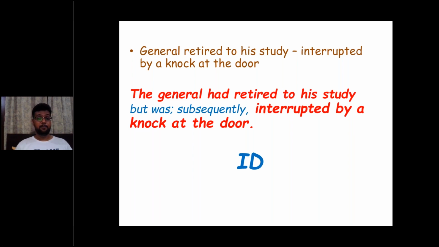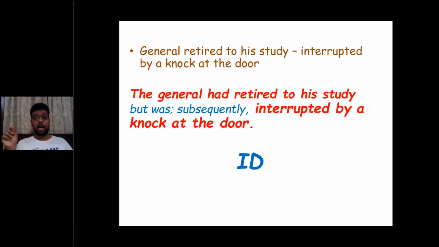But suppose I say, interrupted by a knock at the door. Who interrupted? What interrupted? Whom did it interrupt? When did it interrupt? This is an incomplete clause, a dependent clause. You require information to complete it. So this sentence is of the form ID. And what does Manuj's mantra say?